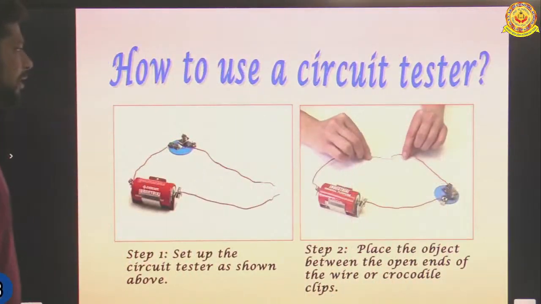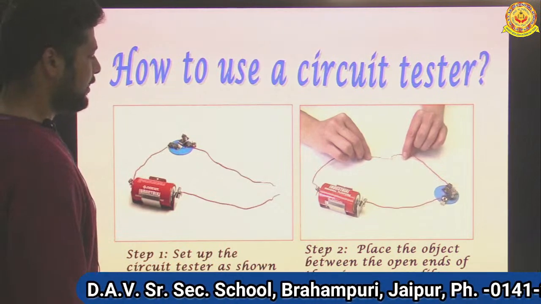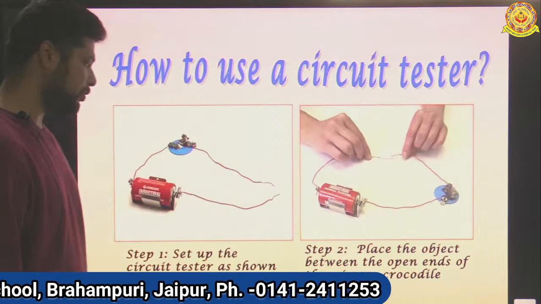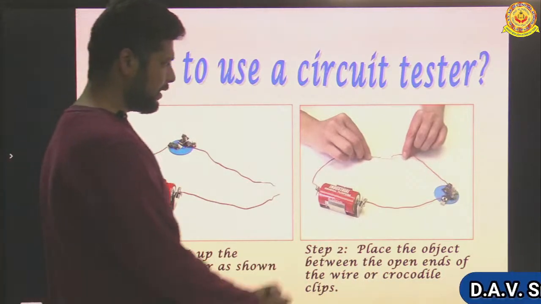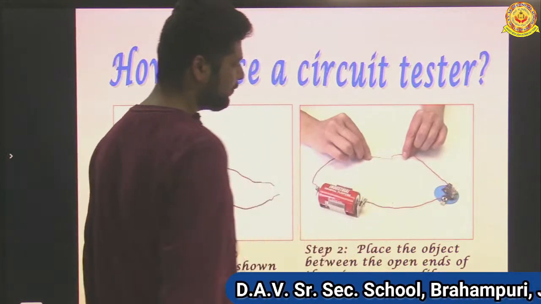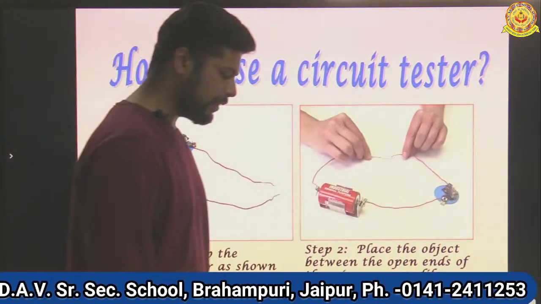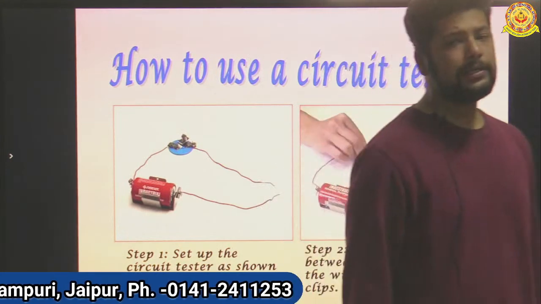Now, how to use a circuit tester? Step 1, set up the circuit tester as shown above. Step 2, place the object between the open ends of the wire or crocodile clips. You can see here he has taken a screw. Okay, now a screw is basically made up of iron. Usually it is made up of iron.